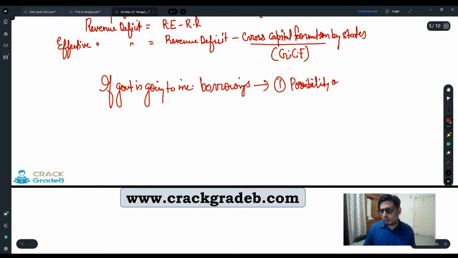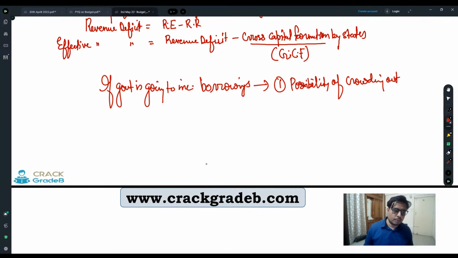Possibility of crowding out. Because at a given time in our economy we have a limited availability of money, right? And if a major chunk of that money is going to be borrowed by government, then less money is going to be available for the private sector. Then crowding out can happen because of a rise in market interest rates.